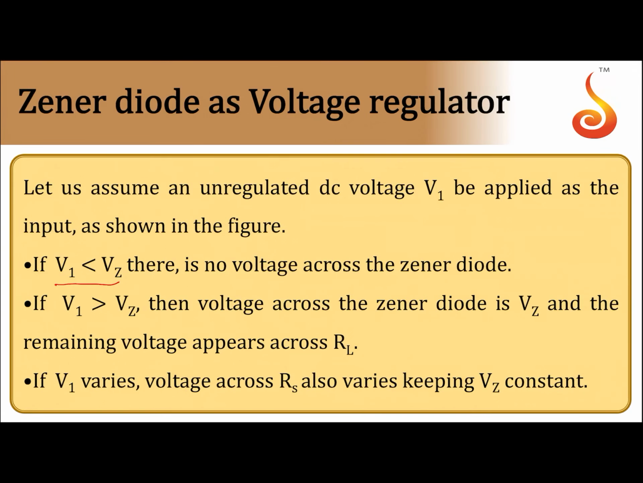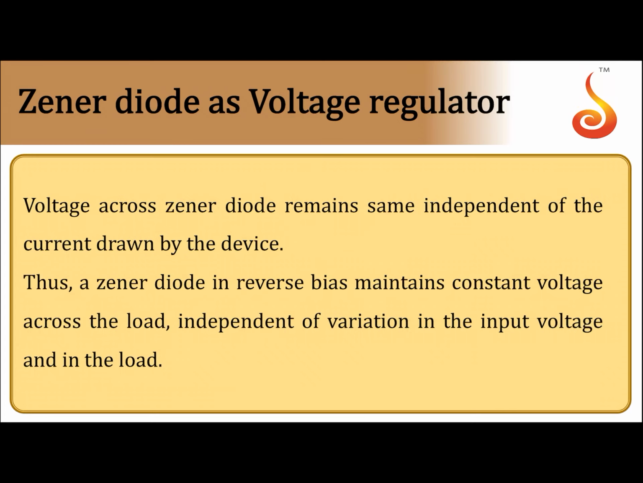So here it is. If Vi is less than Vz, there is no voltage across the Zener diode. If Vi is greater than Vz, the Zener voltage is Vz, and the remaining voltage appears across the series resistor, not RL, RS. If Vi varies, the voltage across RS also varies, keeping Vz constant. So this is the action of the Zener diode.